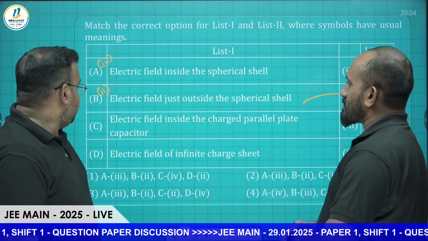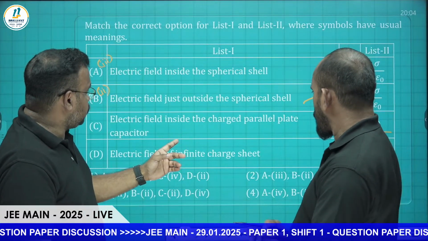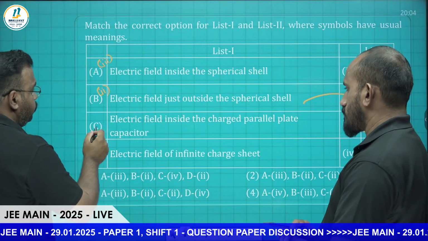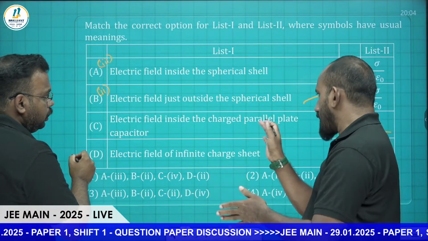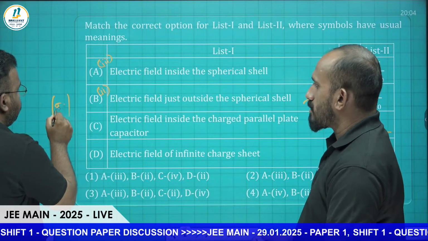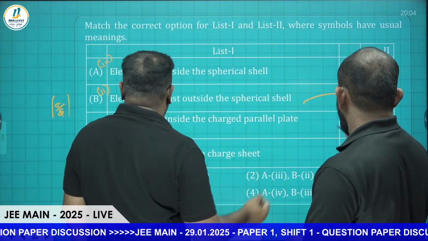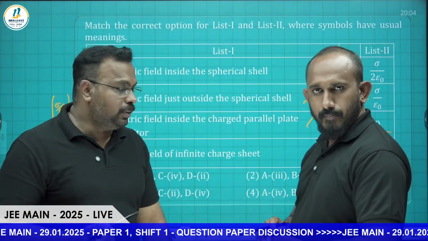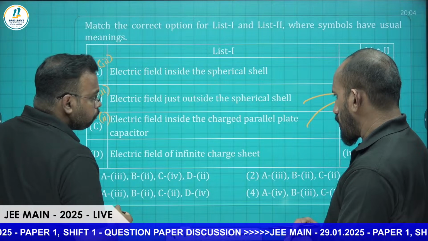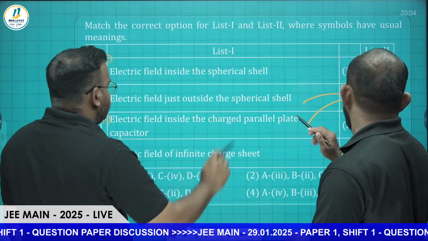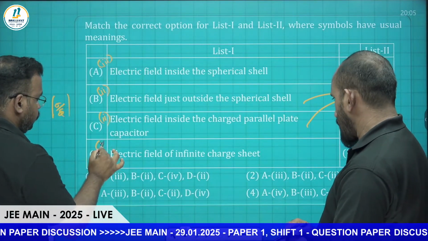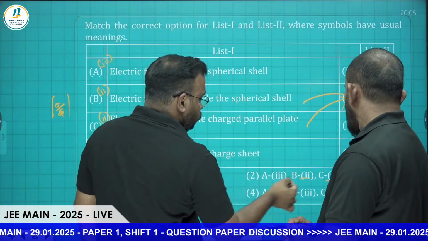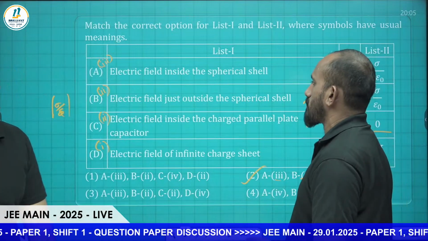Now C, electric field inside the charged plate, that means in between the plates of a capacitor. Due to one plate it is sigma by 2 epsilon 0, so between the plates it is sigma by epsilon 0, which is again 2 only. So both B and C are 2. Then what about D? Electric field of an infinite charged sheet is sigma by 2 epsilon 0. So that is 1, D is 1. So we got B2, C2 and A3. Option 2 is the correct answer.